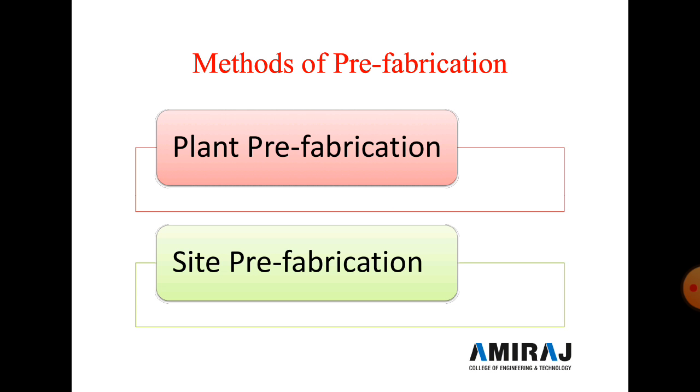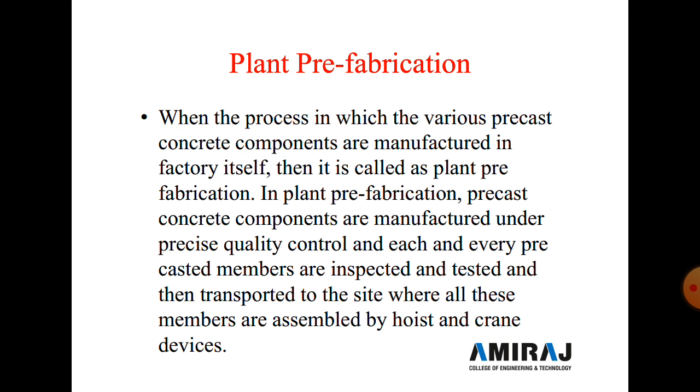Now next is the method of prefabrication. Here there are two types of methods of prefabrication: the first is plant prefabrication, and the second one is site prefabrication. So what is plant prefabrication? When the process in which the various precast concrete components are manufactured in a factory itself, it is called plant prefabrication.